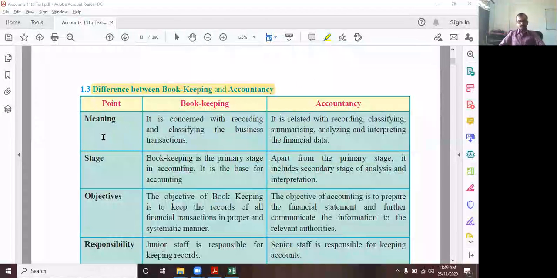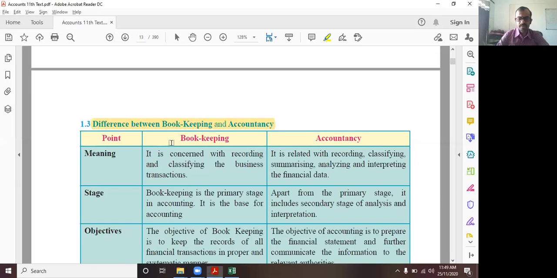Read it. Difference between bookkeeping and accountancy. Point: meaning. Bookkeeping is concerned with recording and classifying the business transactions. Accountancy is related with recording, classifying, summarizing, analyzing, and interpreting the financial data. Okay, wait. Very perfectly said. Bookkeeping means, as and how a transaction takes place in the business, that is going to be recorded immediately. So basically, bookkeeping is related to classifying, recording, and summarizing the transaction.